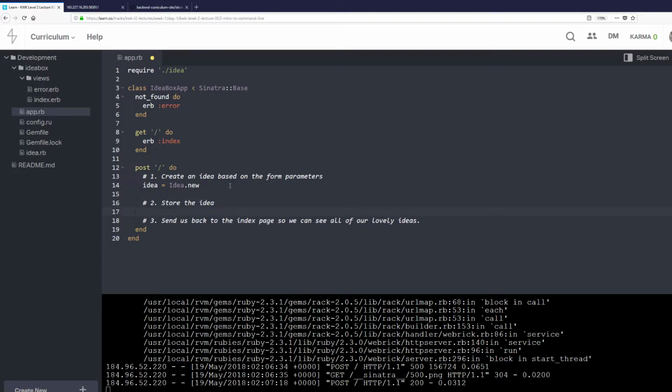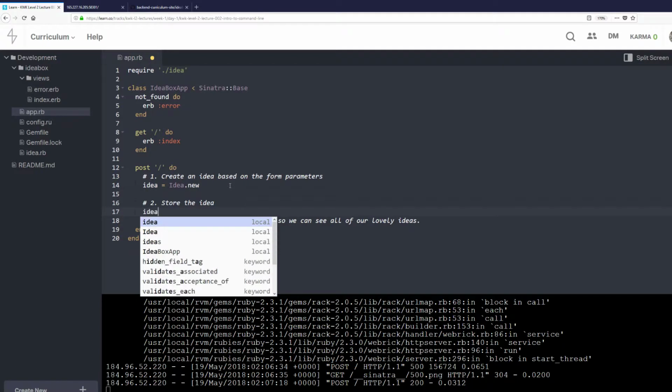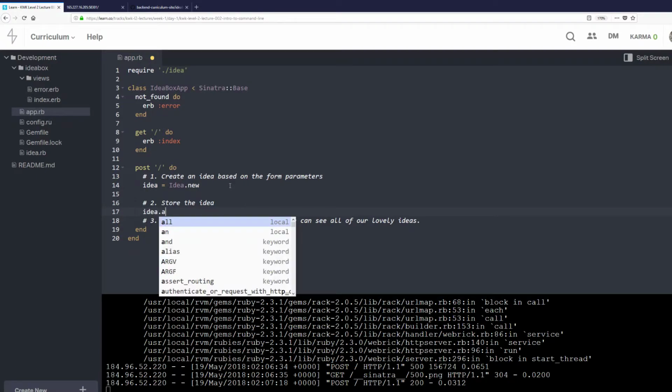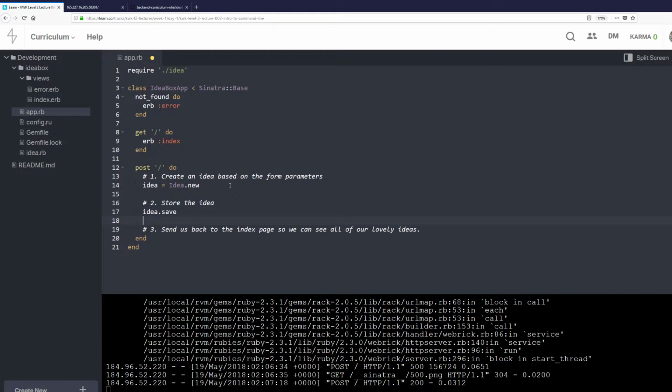Number 2, store the idea. Here's the problem, right? I was going to say here's the idea, but I think we want to avoid using the word idea. Our intent here is that we want to write code how we want it to work and then make it work that way. So what I want to do is store the idea, and my inkling is that I'm going to do idea.save. When I call the save method on this idea object, it will save itself to the database.